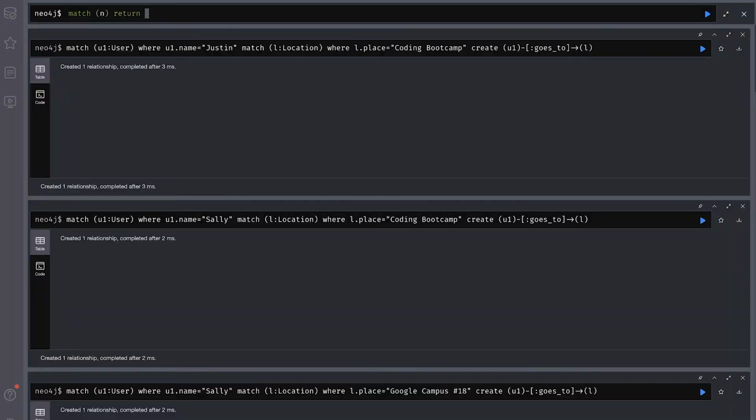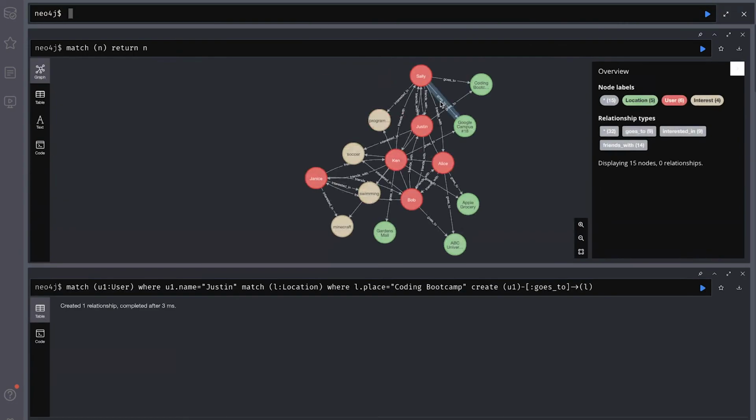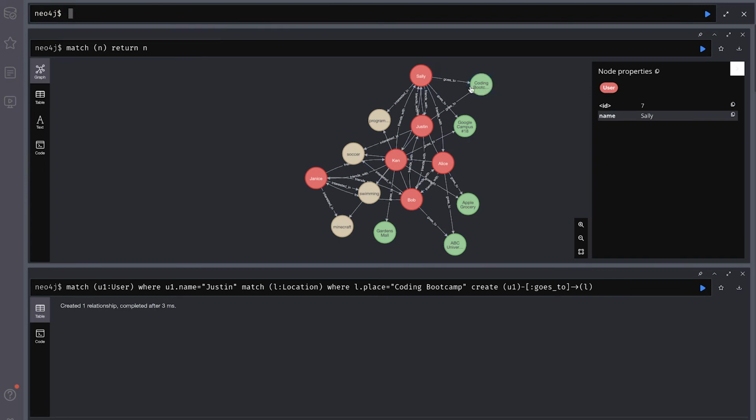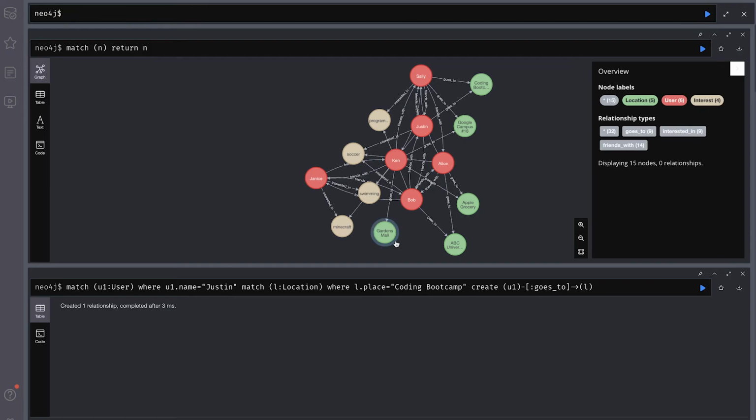So I've added a bunch more relationships between users and the locations. So what we're going to do now is just return the network of nodes, and check out what we have. So we can see Sally goes to Coding Bootcamp, also goes to Google Campus, where Ken also goes to. Alice goes to Apple Grocery. Ken does as well. Bob goes to ABC University. Ken goes to Gardens Mall. We have a few relationships in here that we can now leverage for a query.